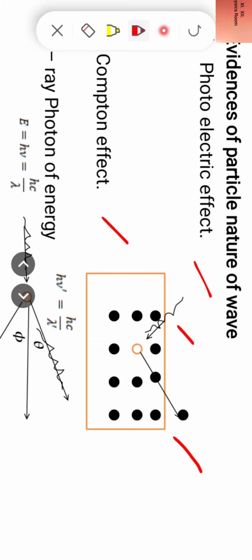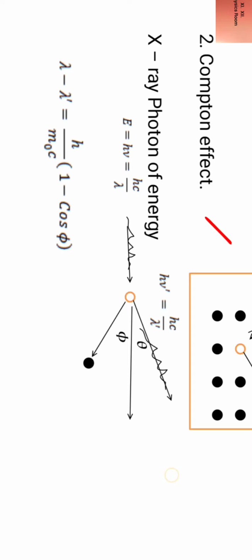Similarly, we have the second evidence as Compton effect.